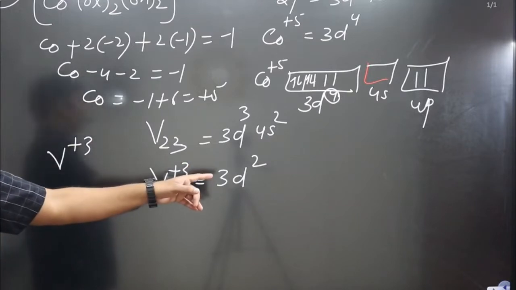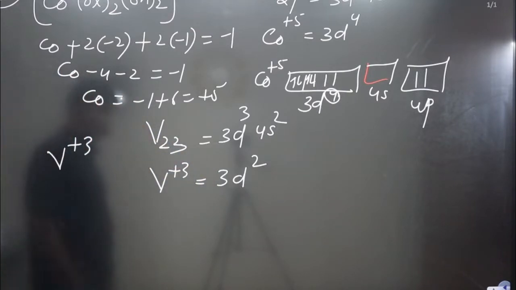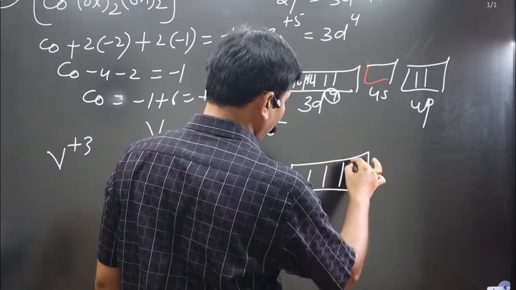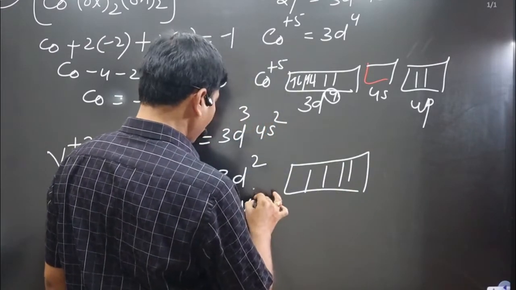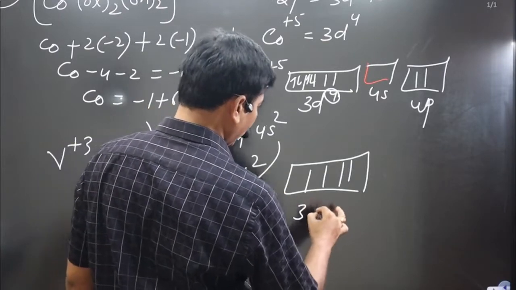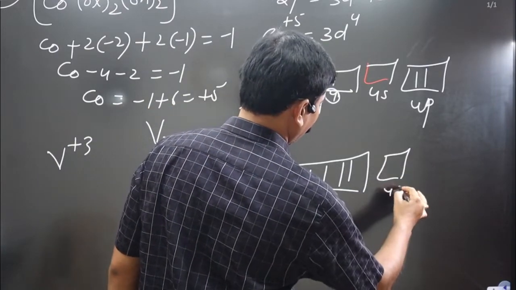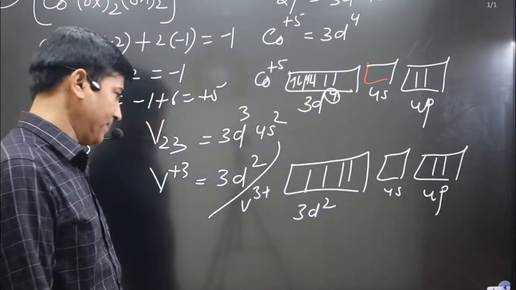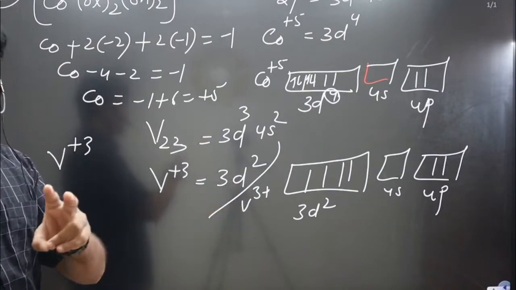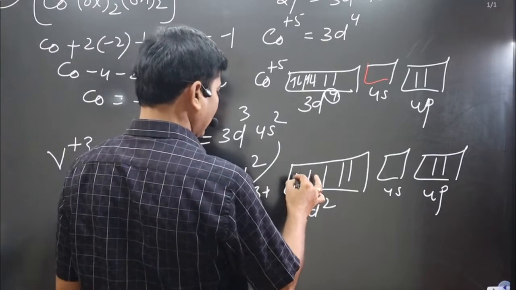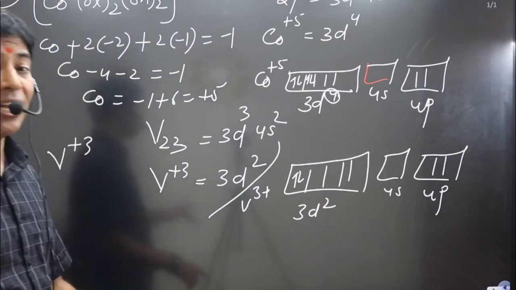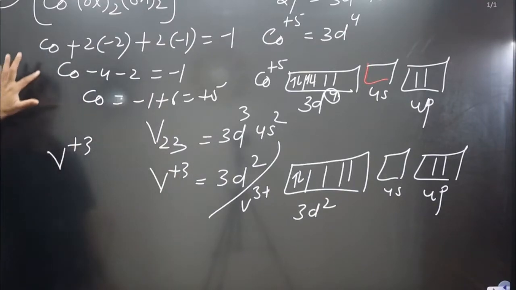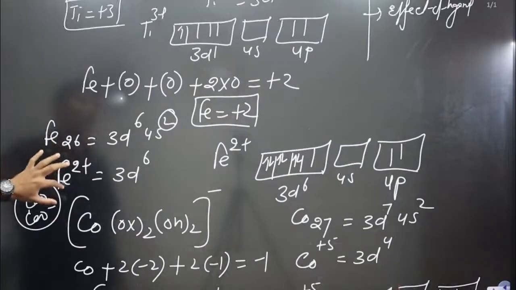Now you can see an even number of electrons are there. Pairing of electrons will be taking place when we go for the orbital notation. In this case, for vanadium plus 3, it is 3d2; 4s and 4p are not required, but anyway we write. 2 electrons are there, and there we have chelating ligands. Thereafter here we have pairing of electrons. It also does not carry any unpaired electrons.